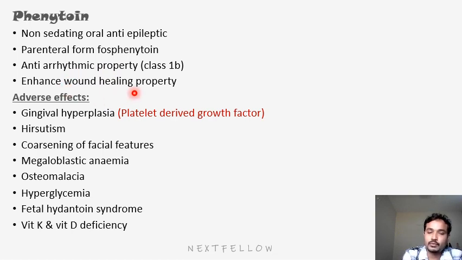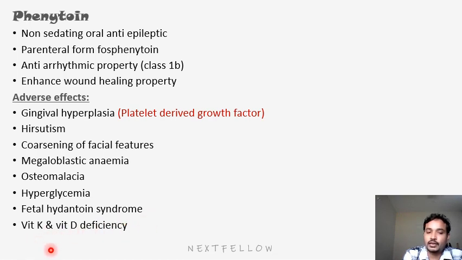Here they will mainly ask the adverse effects of phenytoin. Previously they asked about gingival hyperplasia caused by phenytoin. Now they are asking the reason. What is the reason? Enhancement of platelet-derived growth factor. What are the other adverse effects we have here? Hirsutism, coarsening of facial features, megaloblastic anemia, osteomalacia due to vitamin D deficiency, hyperglycemia due to inhibition of insulin, then fetal hydantoin syndrome. That's why we should be cautious in giving it in pregnancy.